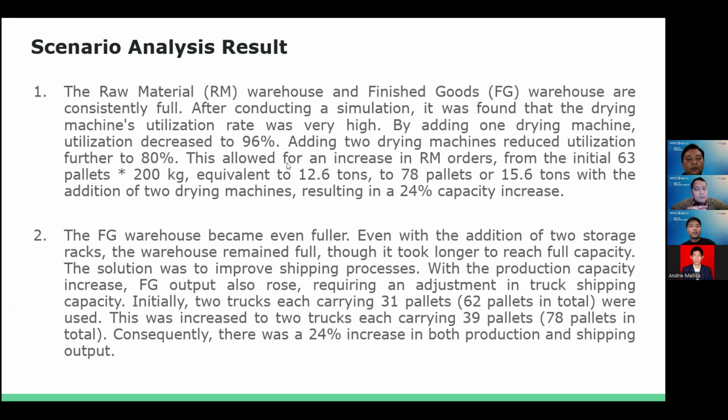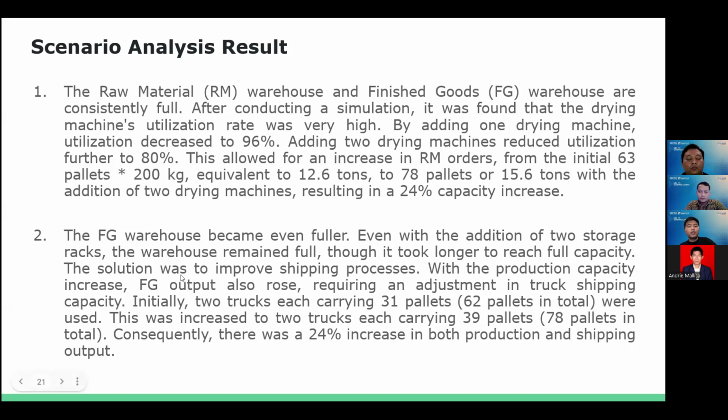So this allowed for an increase in raw material orders from the initial 63 pallets times 200 kilograms, equivalent to 12.6 tons, to 78 pallets or 15.6 tons with the addition of two drying machines, resulting in a 24% capacity increase. The second one is the finished goods warehouse becoming even fuller. Even with the addition of two storage racks, the warehouse remained full. Thus, it took longer to reach full capacity.